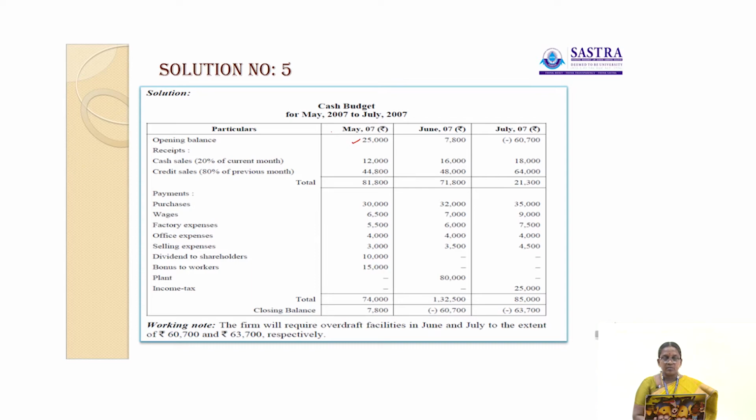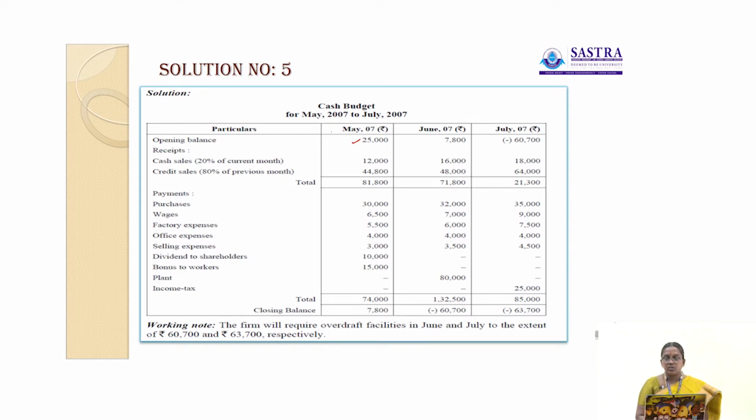Then add receipts. Here cash sales are 20% of the current month, and the remaining 80% of the sales is paid in the next month. So 20% of sales, here 12,000, and the remaining 80% which is collected from the previous month, rupees 44,800.